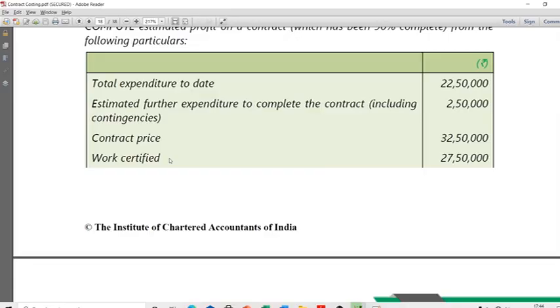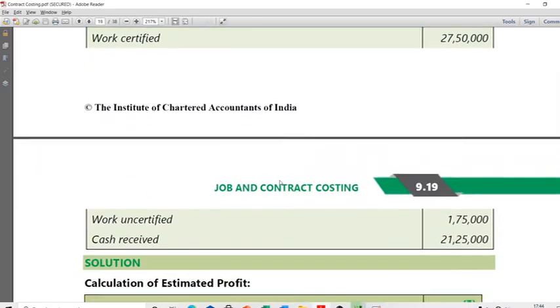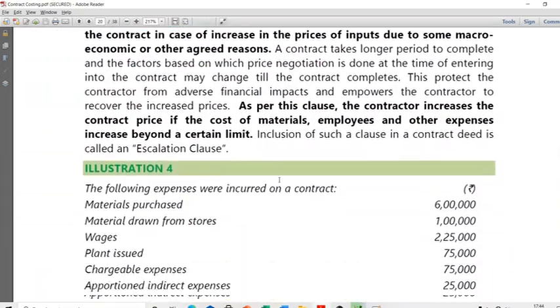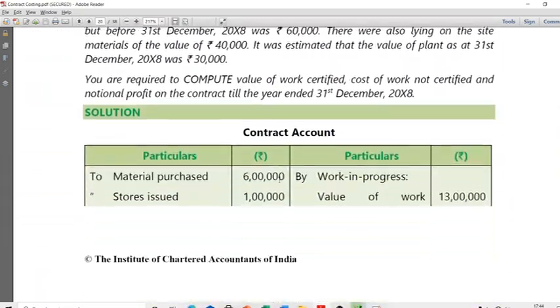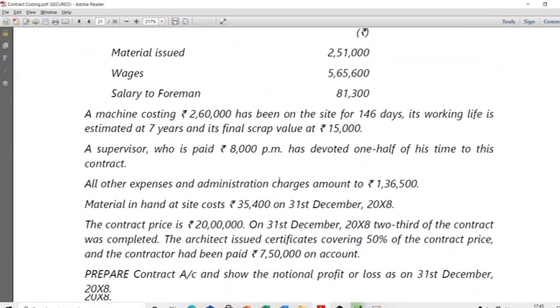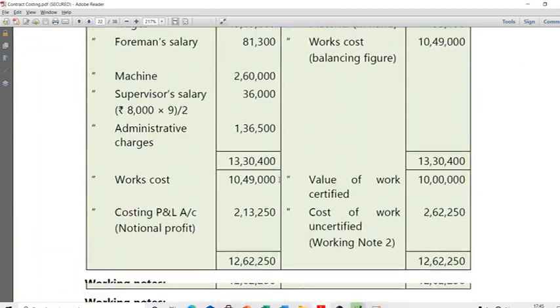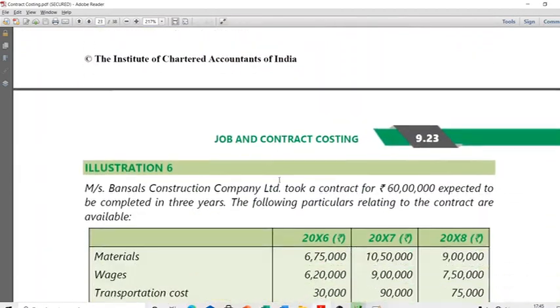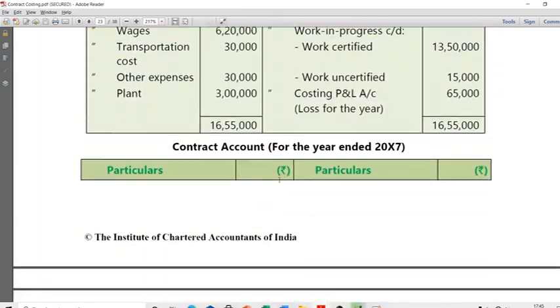Okay. See, the last thing I want to do is there is one illustration 7. I want to quickly run through that. It's not a very common thing as far as the questions are concerned. Only one illustration is there. I'll use the material itself here, and I'll just explain that to you. Just the logic alone I'll explain. You should be able to understand it. Very simple. With that we can wind up. Okay. See,